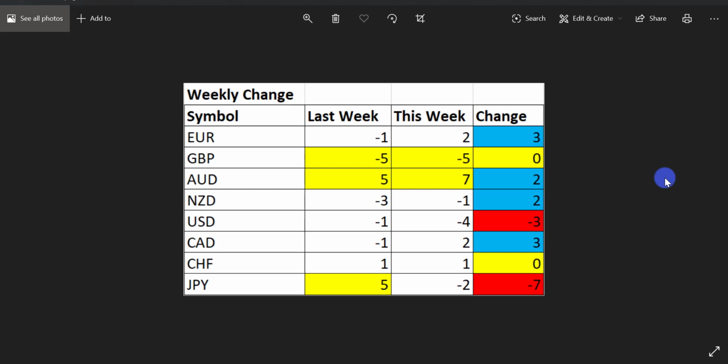In this video we're going to go through the Forex market outlook. We're going to take a look at a few currency pairs of interest for the week ahead. So first of all, starting out on our strength and weakness table, we can see that the pound is still at -5, showing us that weakness.